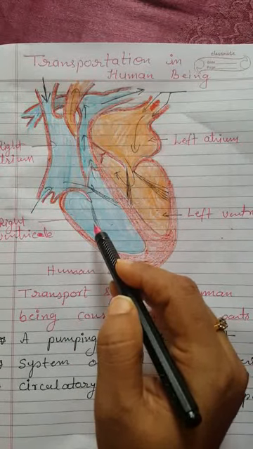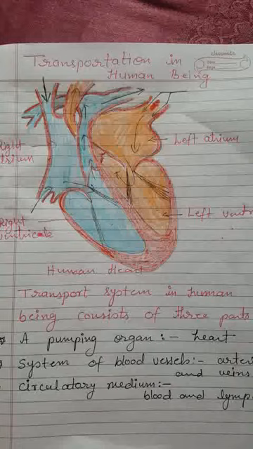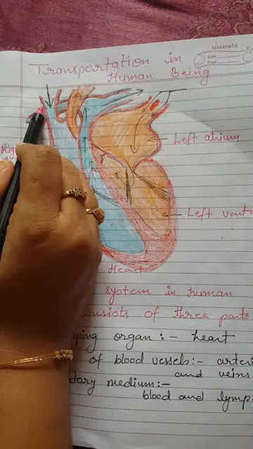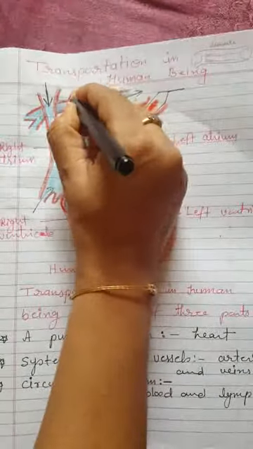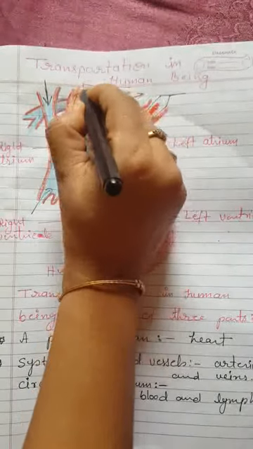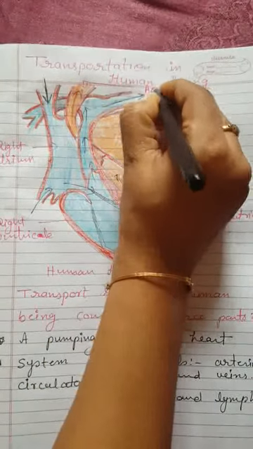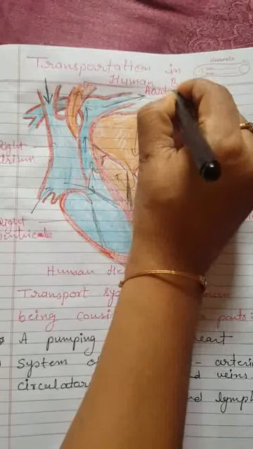Now, first I'll explain this one. This is the aorta. What does it do? I'll explain later. This is the aorta.